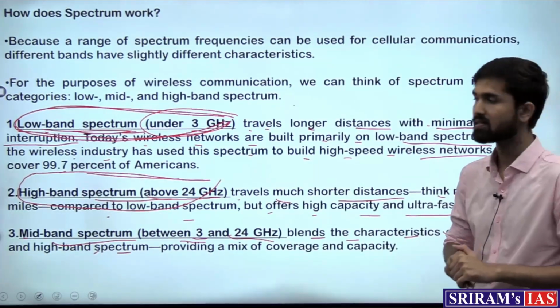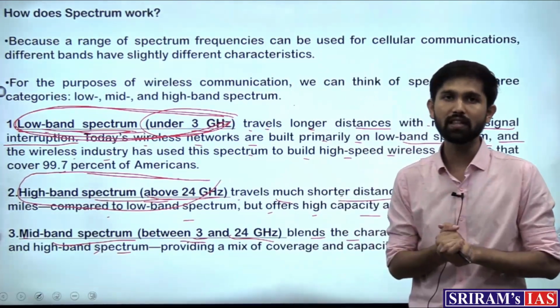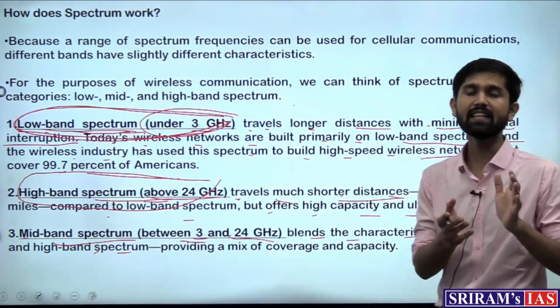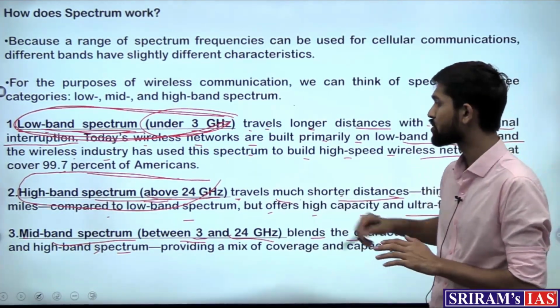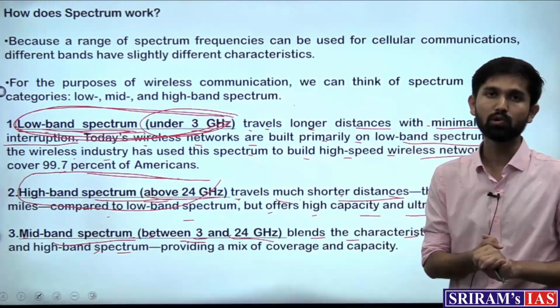ultra fast speeds. So what is the advantage in high band spectrum? That the speed of the data would be very high, but there can be the distances that the data is traveling short, and there can be signal damages to that. And the mid band spectrum which we saw will mix both these qualities.